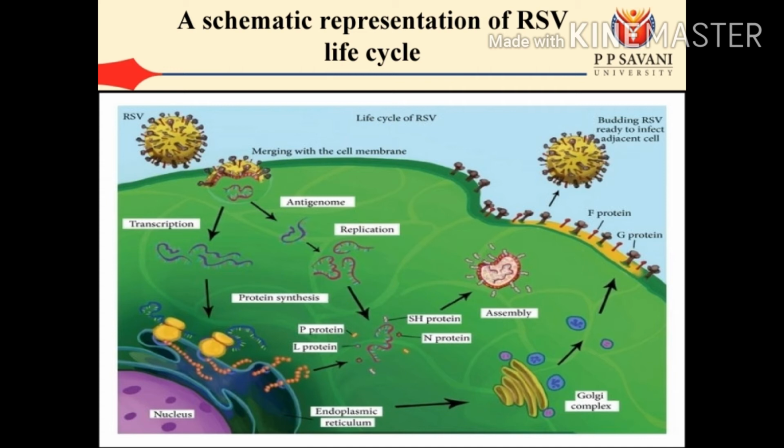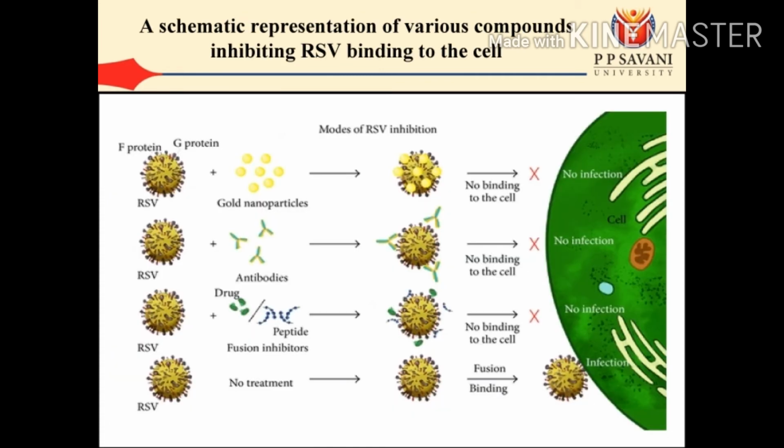These are formed by the G protein and F protein, and they specifically bind to the RSV and result in infection of the cell. There are various compounds that inhibit RSV binding to the cell.